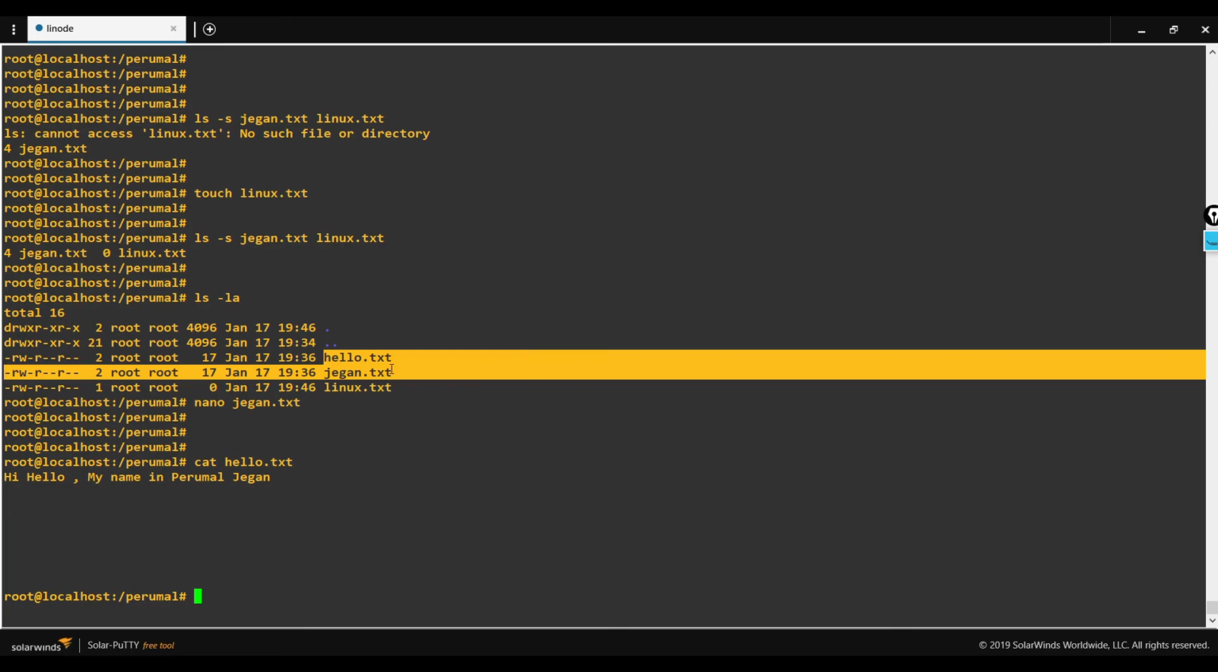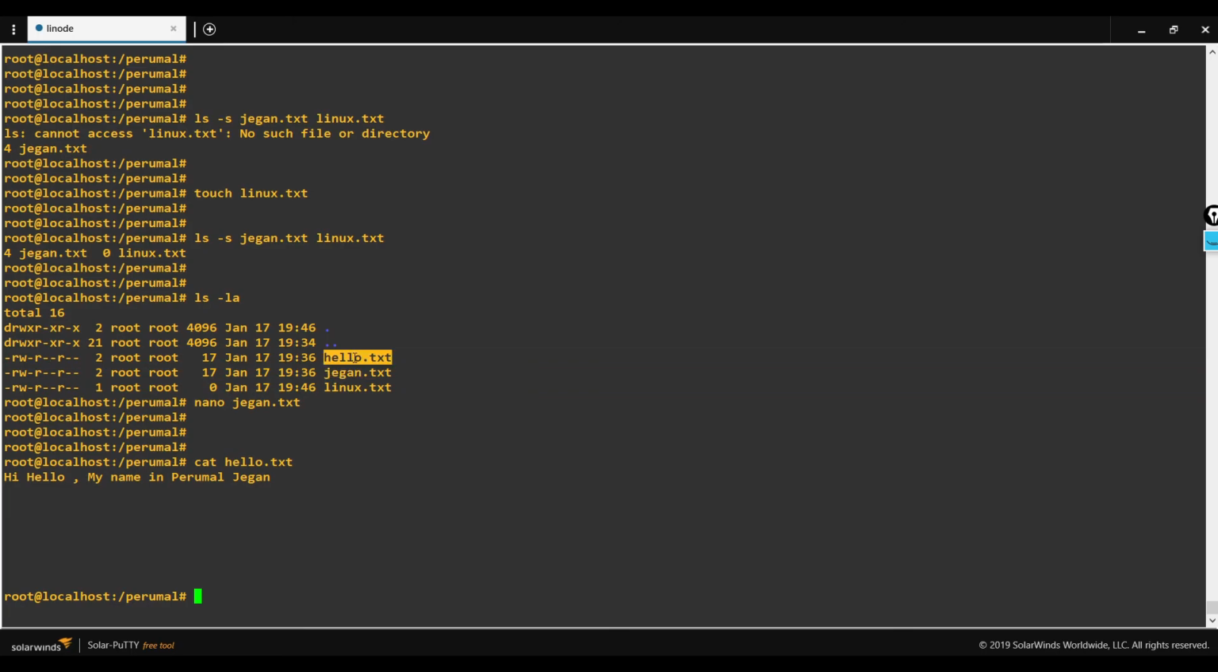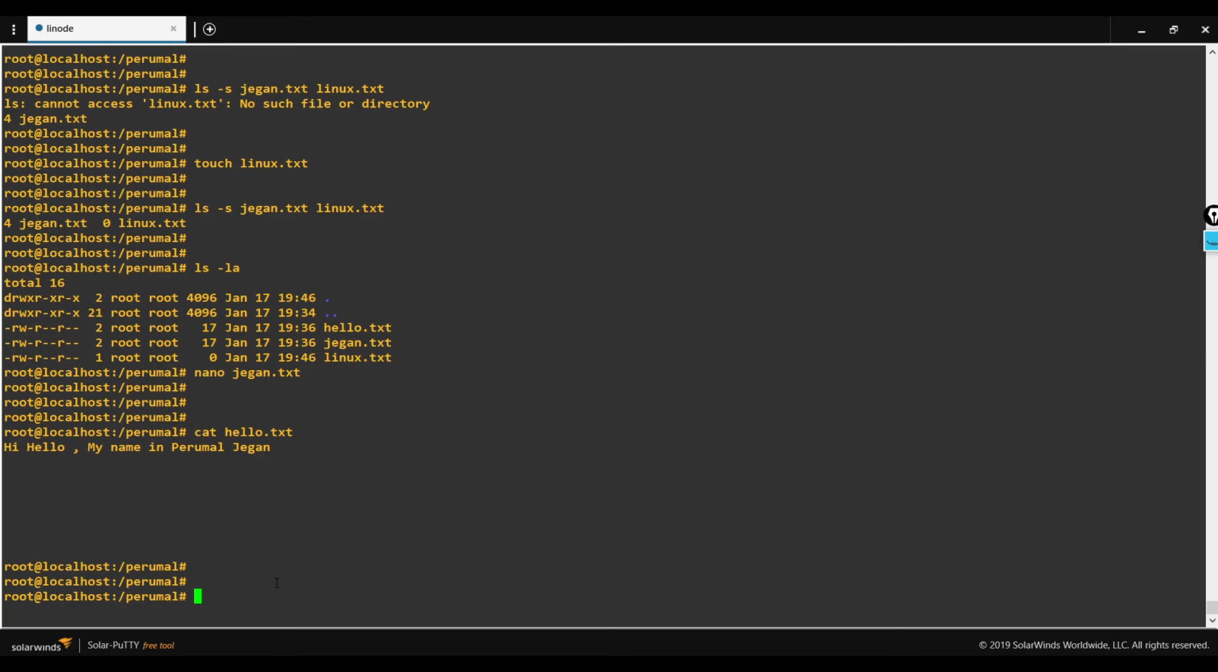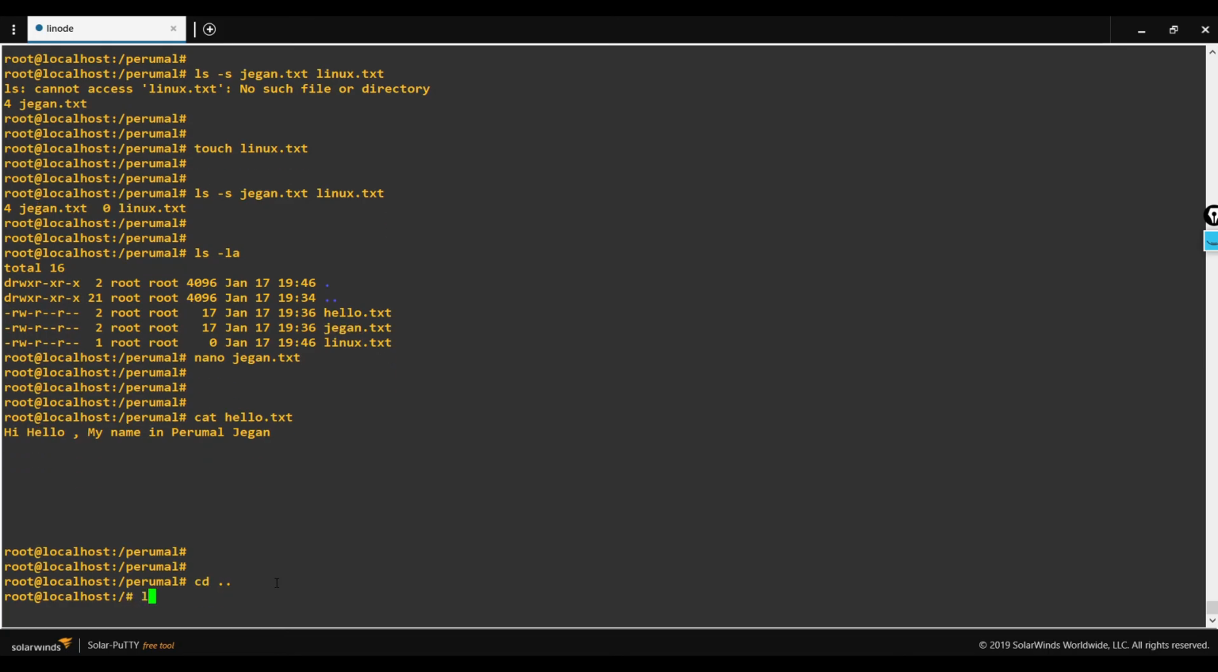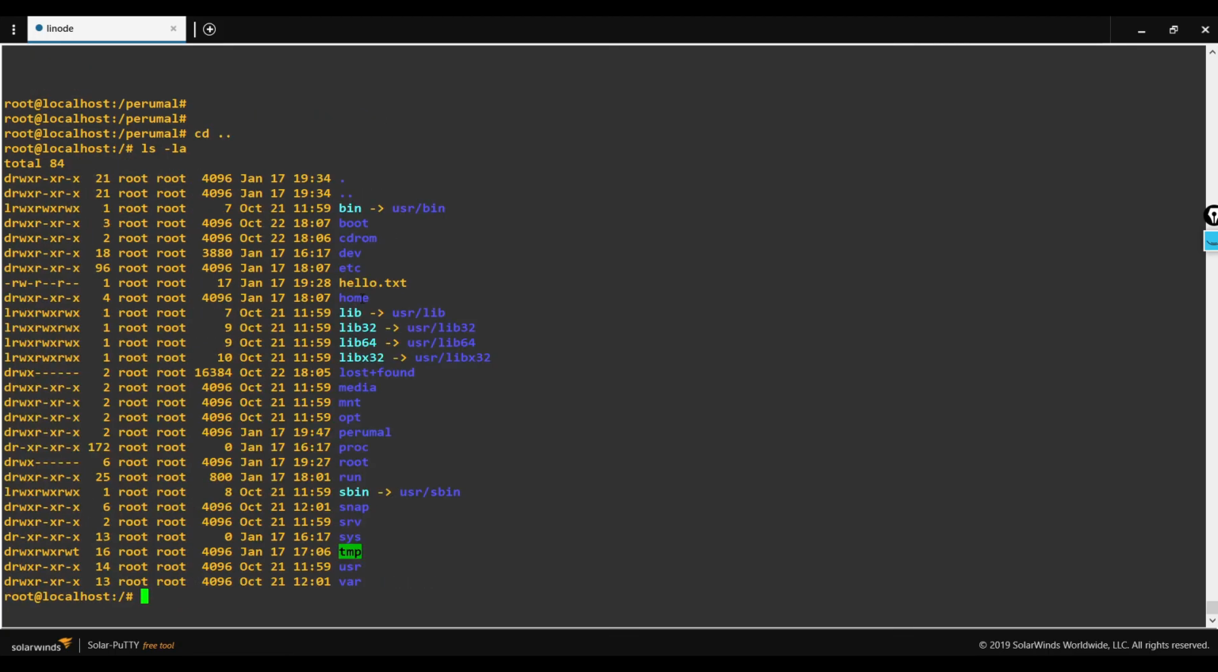So when I am making a change in one file, the same change will be replicated in the linked file as well. Since I am using hard linking, I am not getting any reference details here when I am using this list command. You can see this arrow mark. Actually, this arrow mark represents the symbolic linking. This particular library file is linked to this particular lib file.